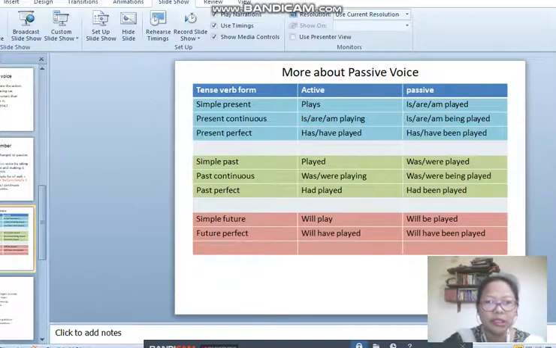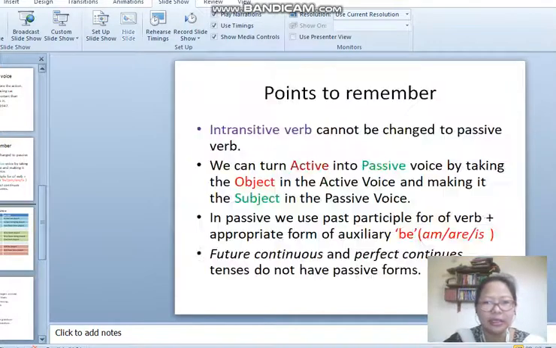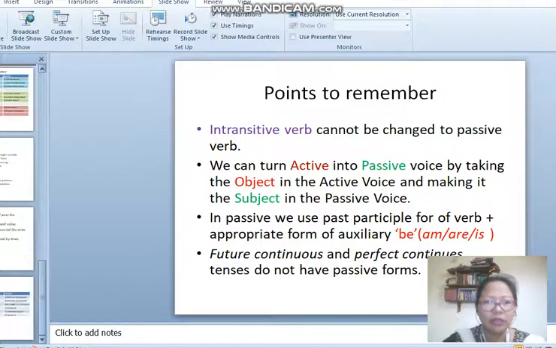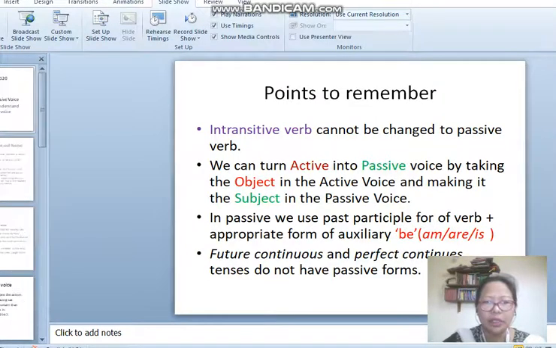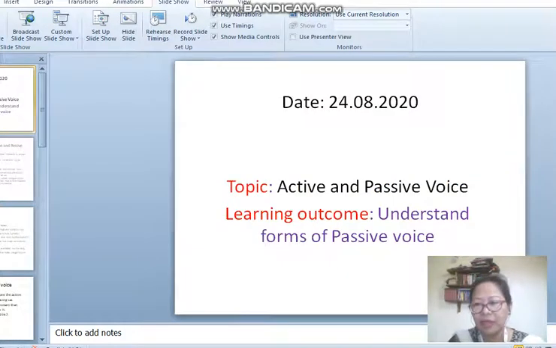This is a personal study class, and in this class we will do a little revision of what we did in the last class, and then I'm going to give you the passive forms that I told you we are going to discuss today. So we will understand forms of passive voice. This is the main outcome of today's class, to understand the forms of passive voice.